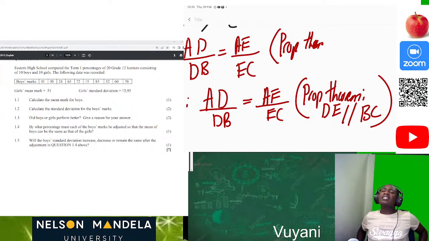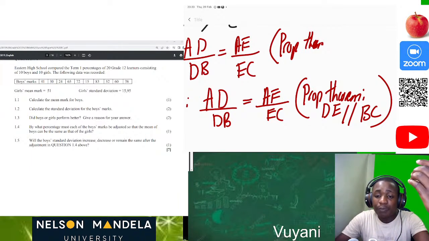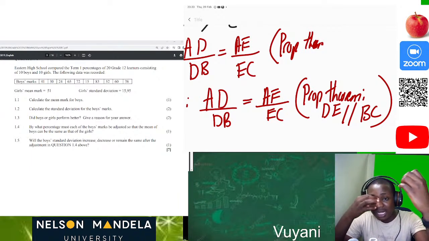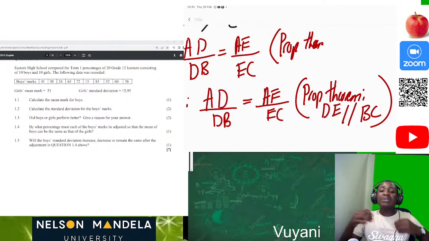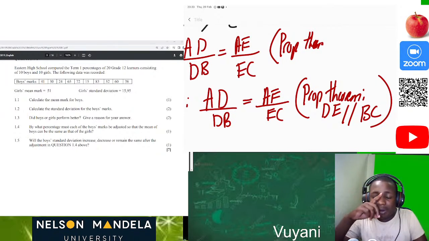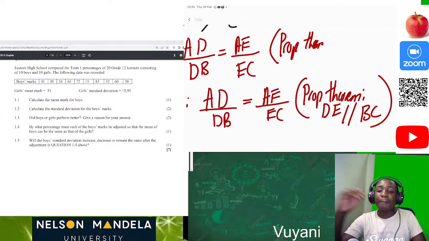Because if you just say that angle A is equal to angle B, alternate angles, from which lines are parallel? So it's so crucial that we say this over this is equal to this over this. Then we say prop theorem. It's a must that we state the parallel lines so that we can have all the marks. The goal is for us to get all the marks.